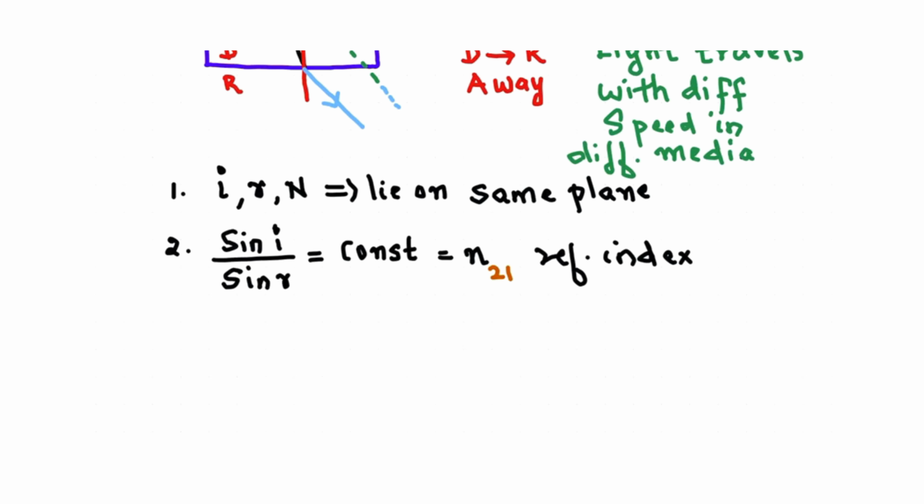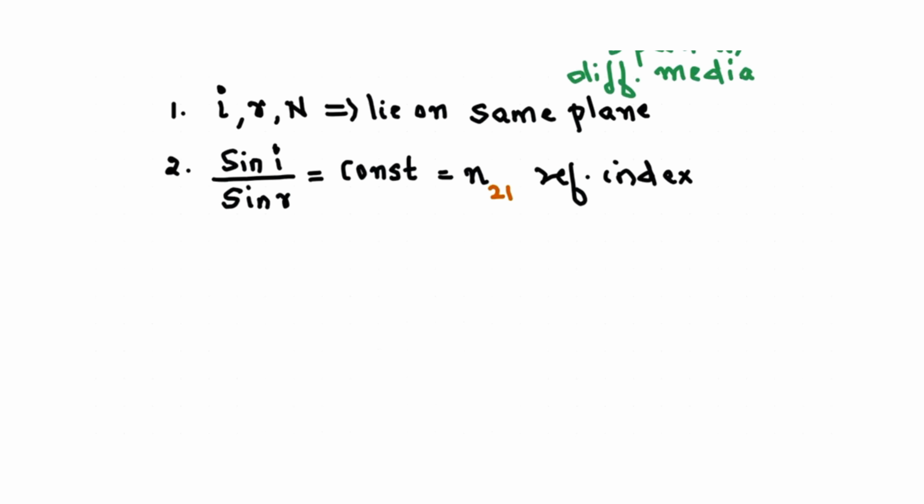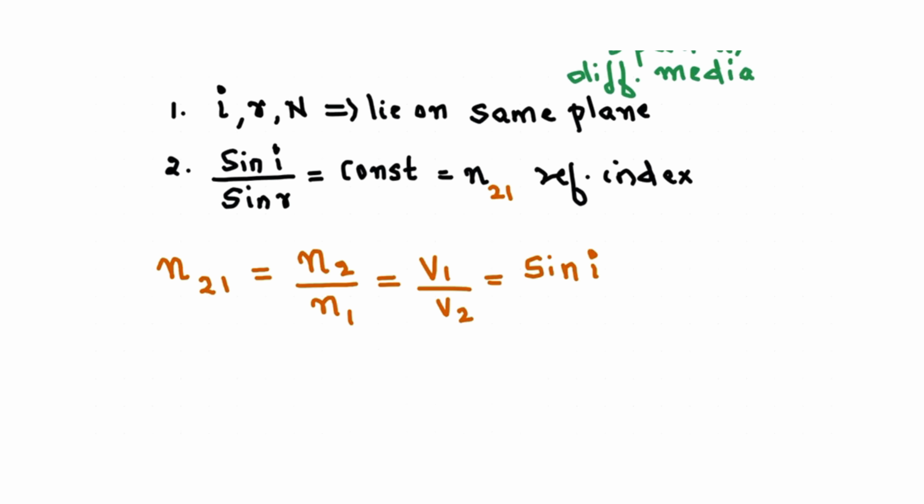The formulas for refractive indices are: for N21, the refractive index, you should write N2 by N1. But with respect to velocity, it is reversed, V1 by V2. And with respect to angle, it is sine of angle of incidence to sine of angle of refraction. These are the formulas for refractive index.